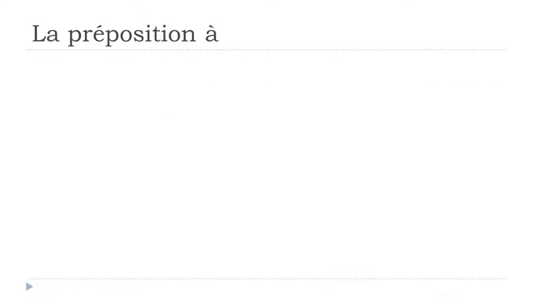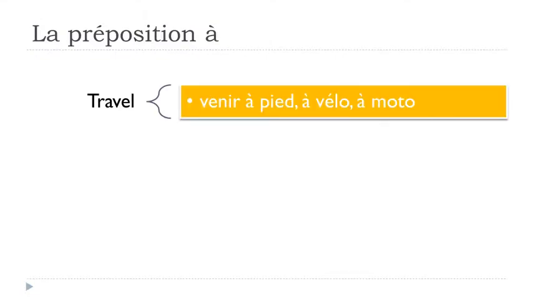All right. Second use, when you want to use this travel concept. Venir is to come. So if you want to say to come by something, here it's à pied, foot, à vélo, and then à moto, motorbike.